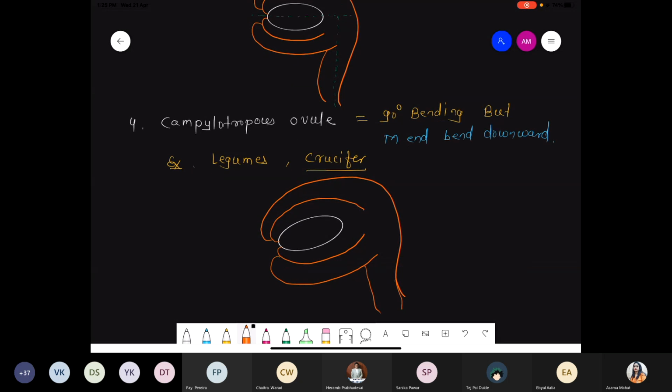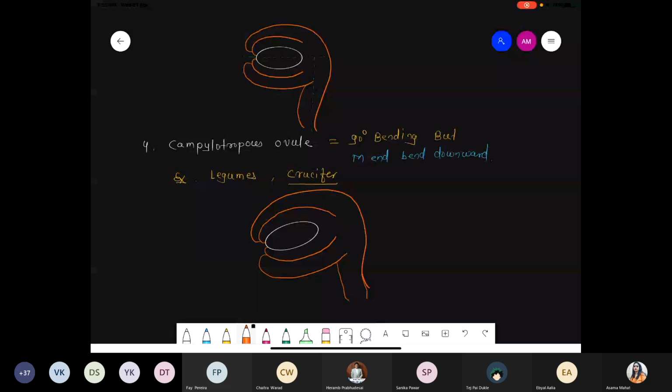Do you understand what exactly the difference is? Slightly bending, it will be 90 degrees but slightly bending. So this is the end that is called the micropylar end, M end, and that M end is slightly bending.